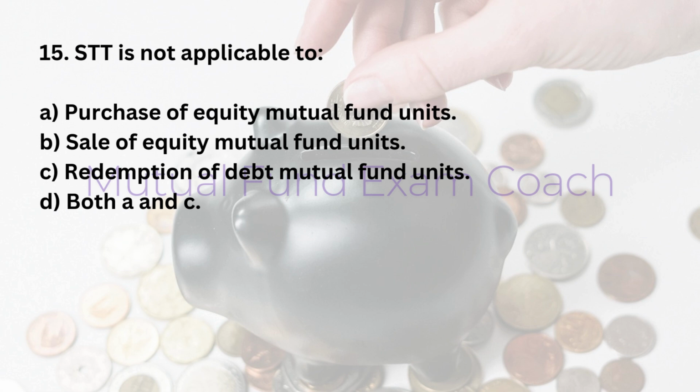Purchase of equity mutual fund units. B. Sale of equity mutual fund units. C. Redemption of debt mutual fund units. D. Both A and C. Answer: D. Both A and C.